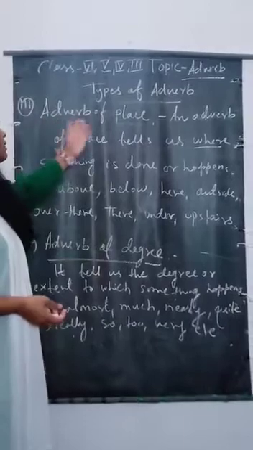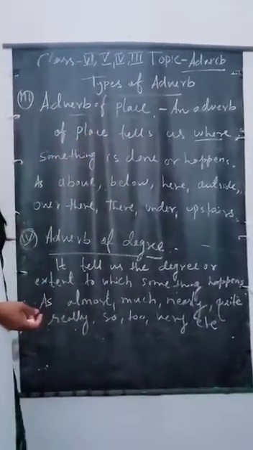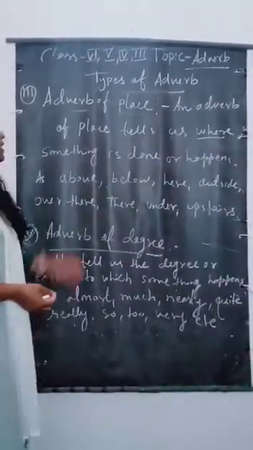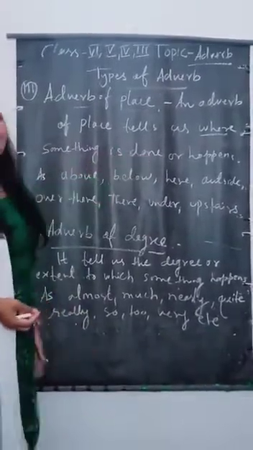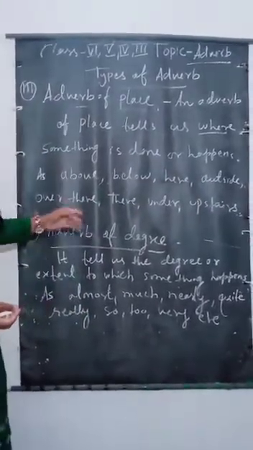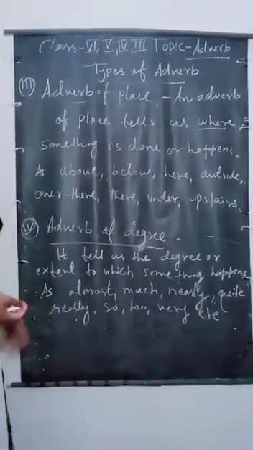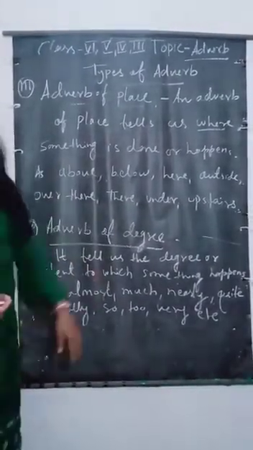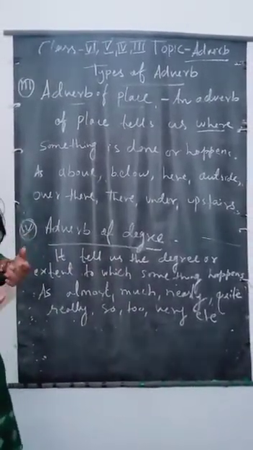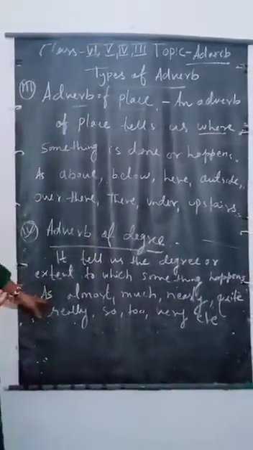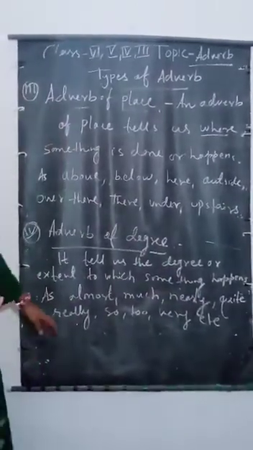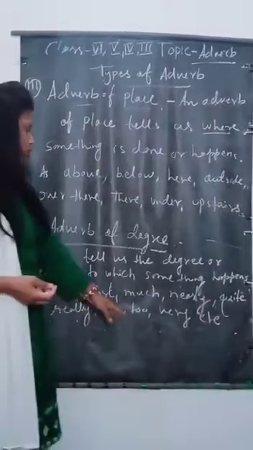Here is adverb of place. Adverb of place tells us where an action takes place, where something is done or happens, as above, below, here, outside, over, there, under, upstairs. Now here is the third, adverb of degree. What is adverb of degree? It tells us the degree or extent to which something happens, as almost, much, nearly, quite, really, so, too, very, etc.